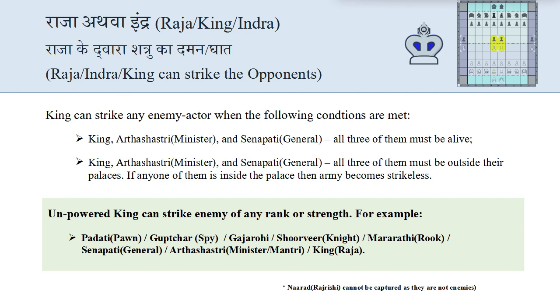Remember, unpowered king can strike enemy of any rank or strength. For example, Padati, Guptchar, Kacharohi, Shurveer, Maharathi, Senapati, Arthashastri, and even the opponent king. Important to note is that Narad or Rajrishi cannot be captured as they are not enemies.